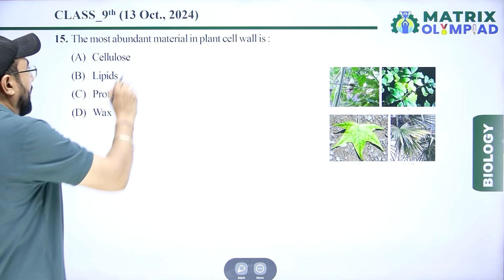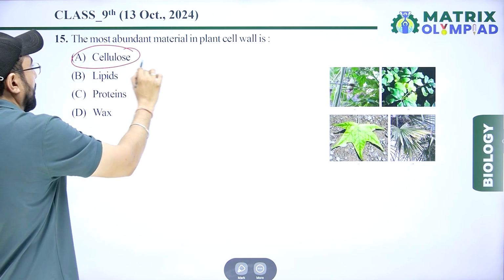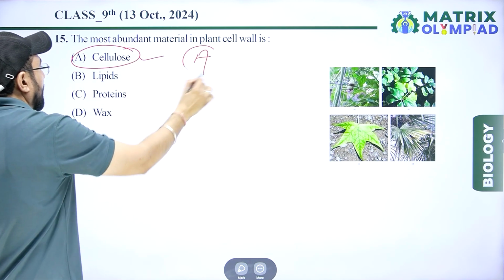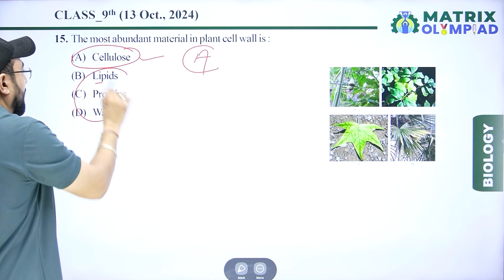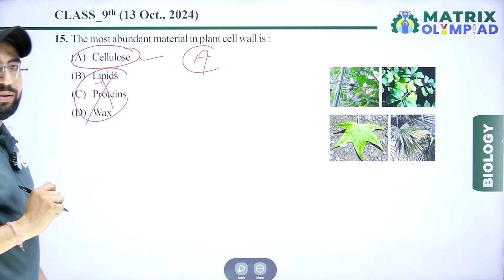Next question is, the most abundant material in plant cell wall is... Plant cell wall is made up of cellulose. So the correct option is A. Lipid, protein, wax are wrong options.